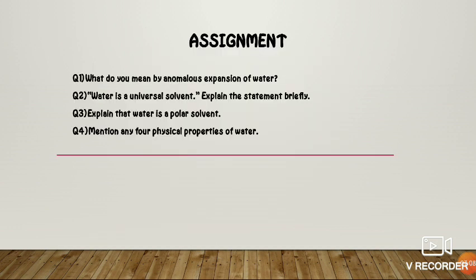Your assignment is now, what do you mean by anomalous expansion of water? Second is, water is a universal solvent. Explain this statement briefly. Third is, explain that water is a polar solvent. And the last one is, mention any 4 physical properties of water.